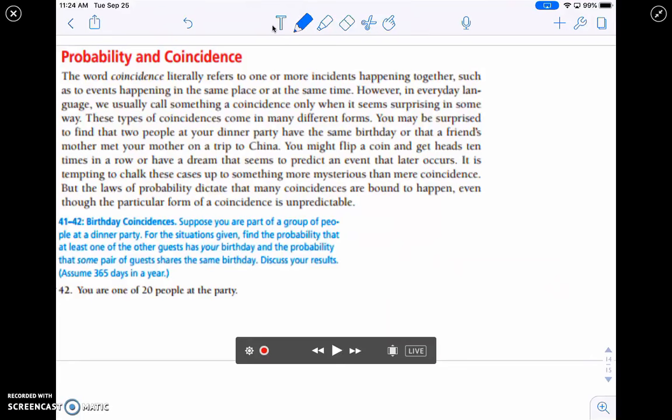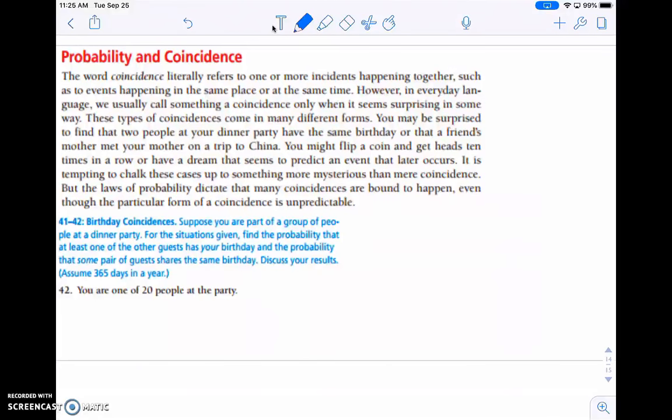Okay, now we're going to look at one last example here, probability and coincidence. The word coincidence literally refers to one or more incidents happening together, such as two events happening in the same place or at the same time. However, in everyday language, we usually call something a coincidence only when it seems surprising in some way. And these things come in many different forms.